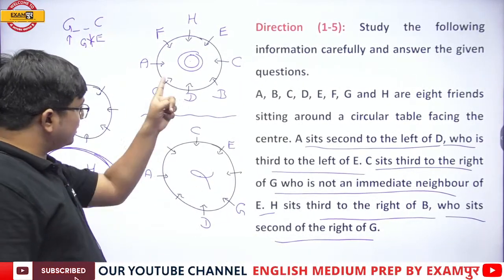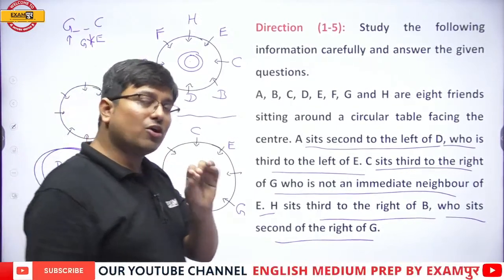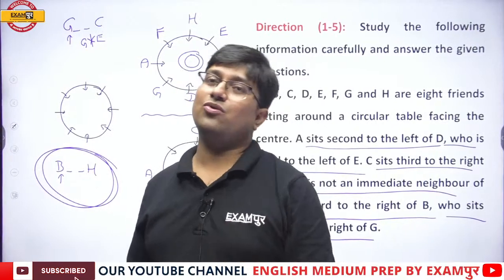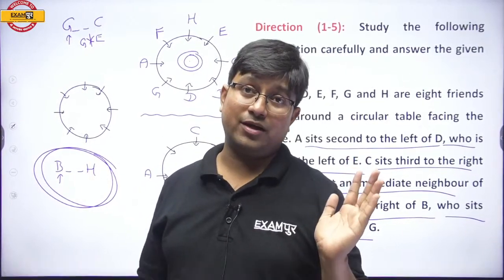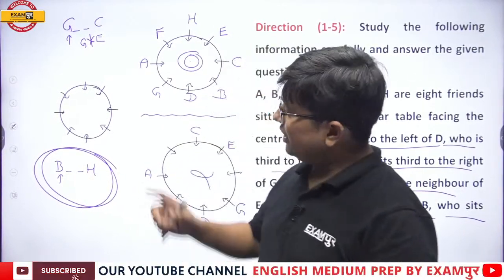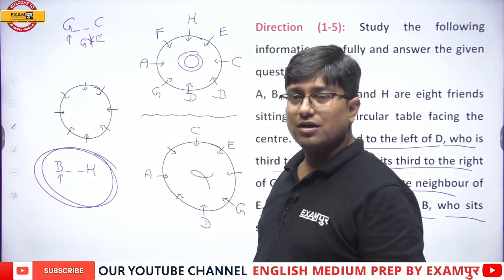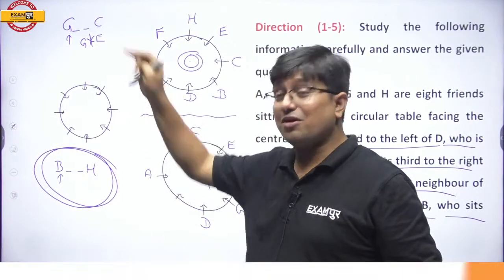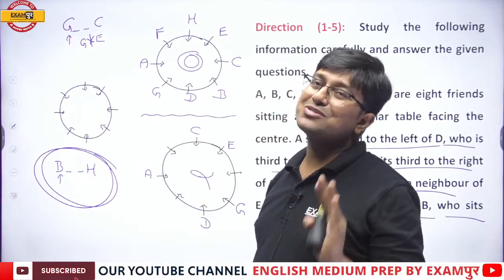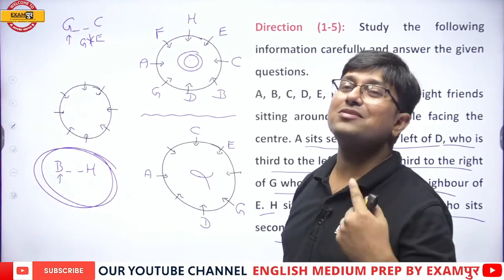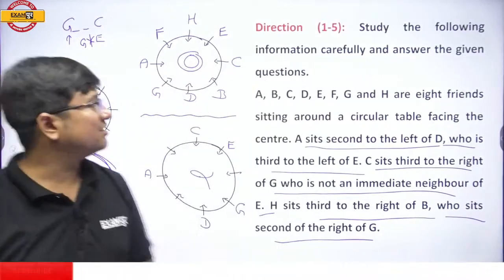Now, one more point I would like to add. I had drawn 3 cases initially. You should also draw 2 to 3 cases in the prelim exam. Will they actually be used or not? It is not known at the beginning. I had drawn 3 cases, but this one was not even used. But in some cases, 4 cases can also be there. That is why I always draw 2 to 3 cases to take care of all the uncertainties and possibilities. So now what is the diagram?